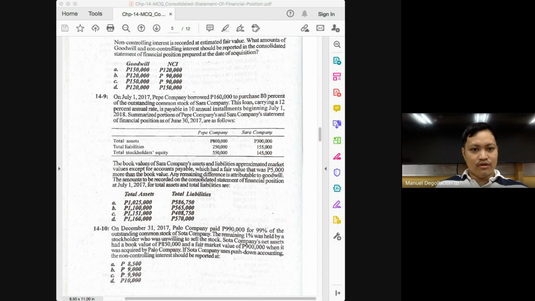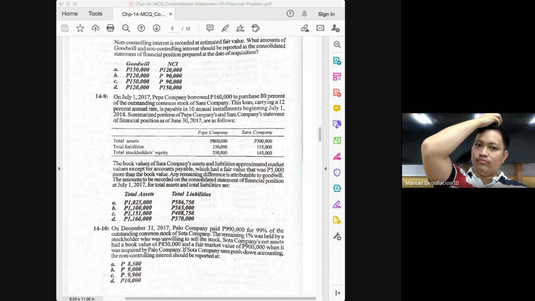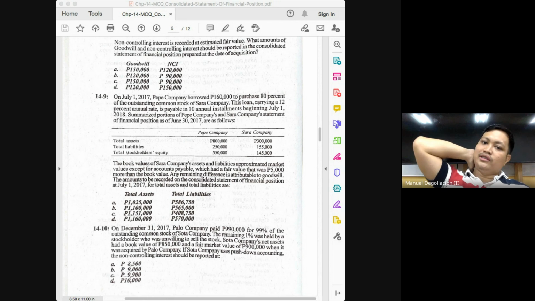So what else do we do? We will have to solve first for the goodwill. And to do that, what are the two things we need to solve for goodwill? Consideration and fair value of the net assets. How much is the consideration? It is 160,000. But again, understand that is only for 80%. Okay, what's the second thing we need? We need the net assets. Whose net assets, class? The subsidiary.